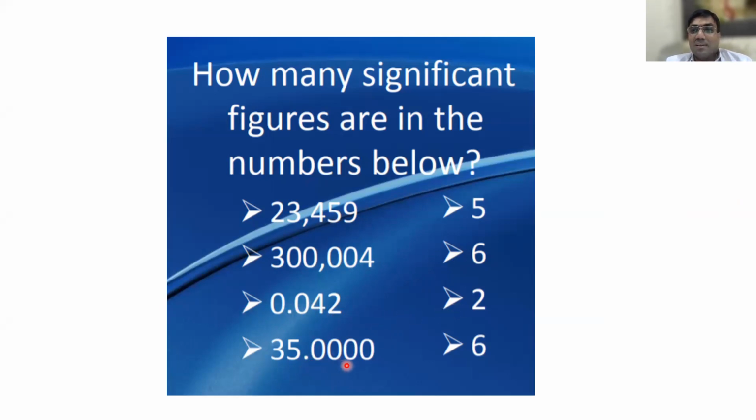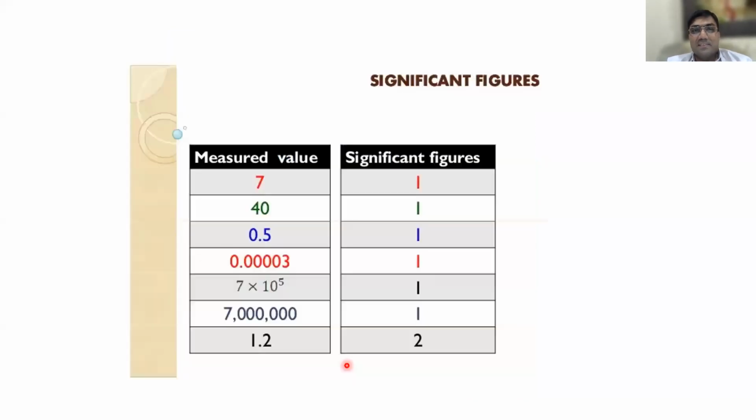Next, rule number 4. Trailing zeros after the decimal point are significant. See, the trailing zeros after the decimal are significant. The trailing zeros without decimal are non-significant. I hope you understood this. Now, can you see some more examples?